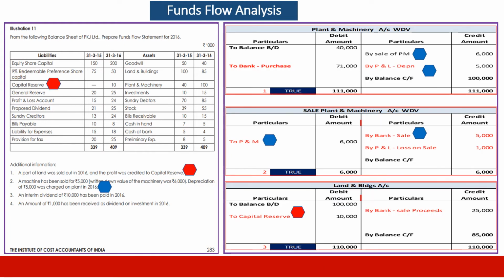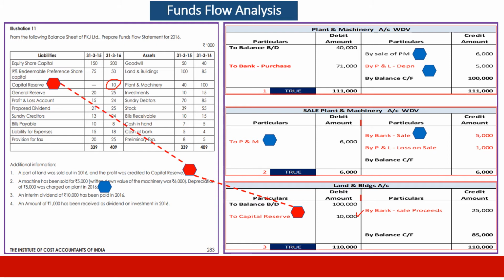We start here with the first point. A part of the land was sold and profit was credited to capital reserve. What was credited to the capital reserve? 10,000. Therefore, this is the 10,000.